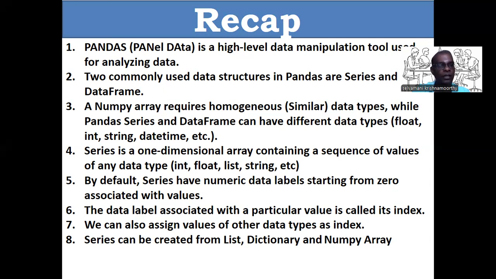The data label associated with a particular series value is called its index. We can also assign values of other data types as the index. A string also we can assign as an index. It need not always be an integer from 0 to n-1. Series can be created from a NumPy array, list, and dictionary. That also we studied. Am I right?